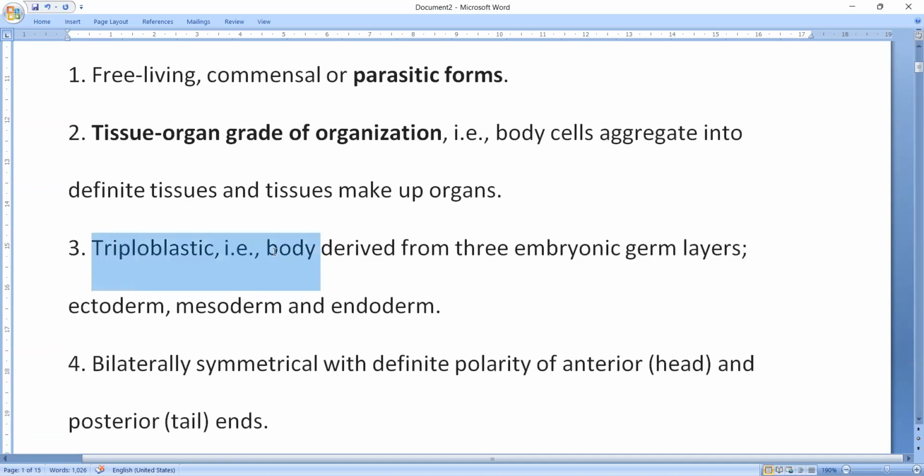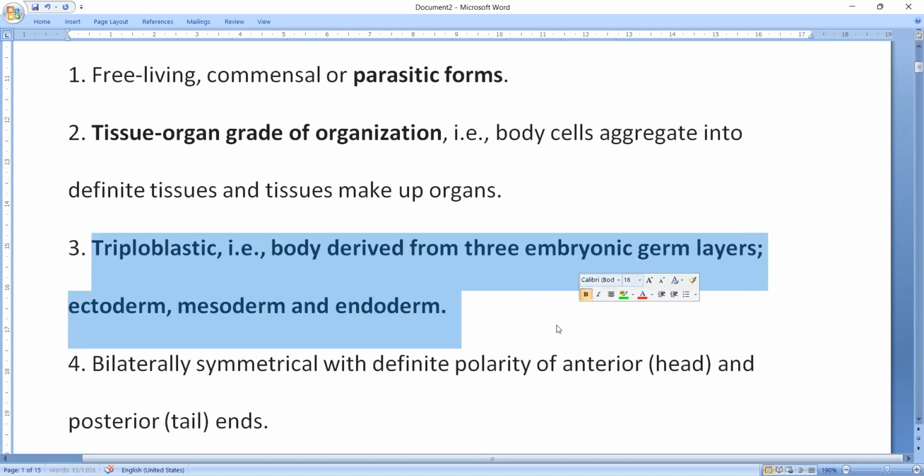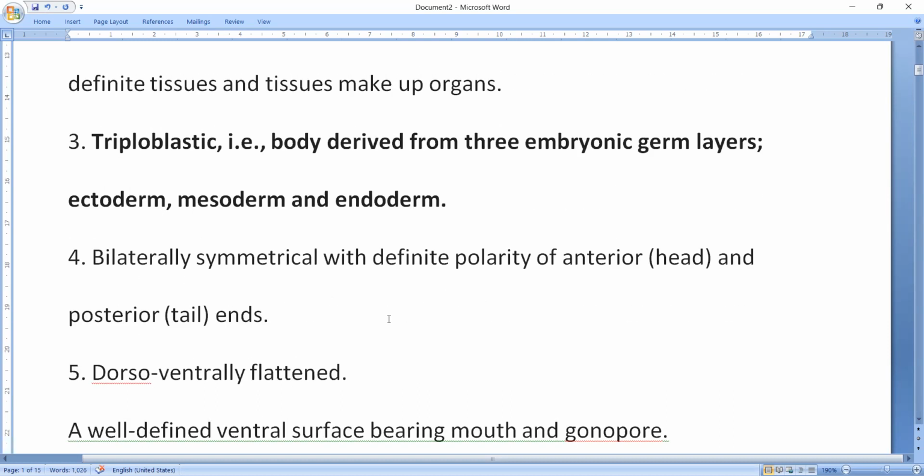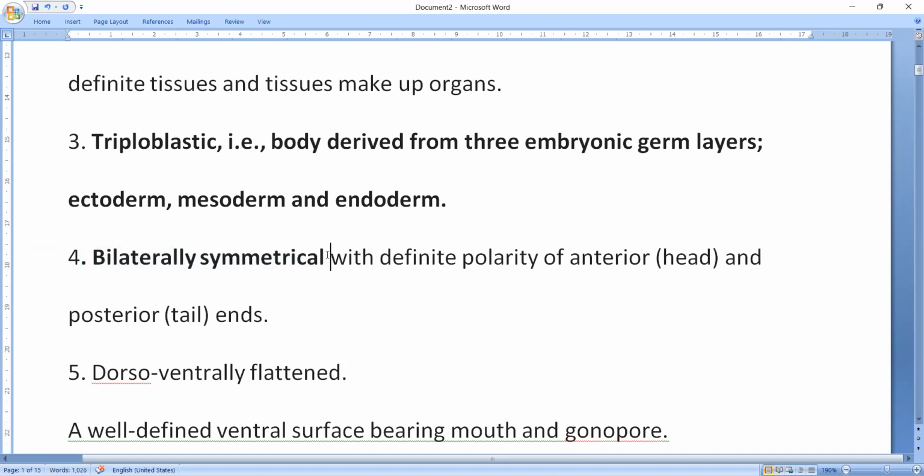And these are triploblastic. Body organs are derived from the embryonic three germ layers: ectoderm, mesoderm, endoderm. Since these three are present, they are triploblastic animals. And these are bilaterally symmetrical animals. See, symmetry is an important point during the evolution. The symmetry played an important role. The bilaterally symmetrical animals are advanced animals, including human beings. So that symmetry starts here.